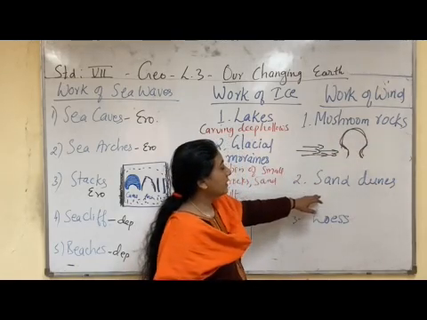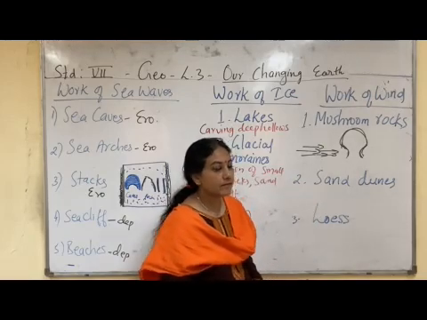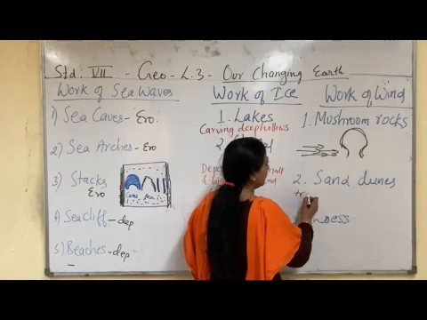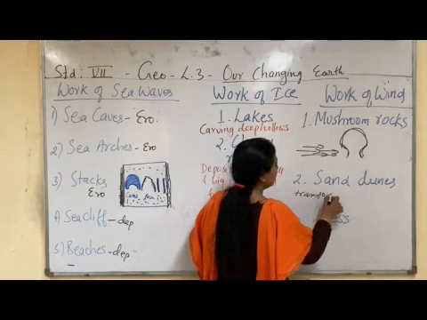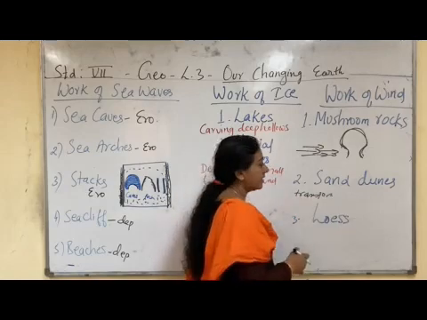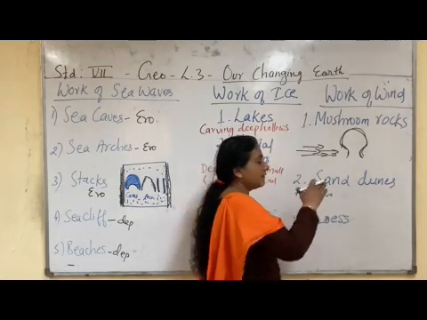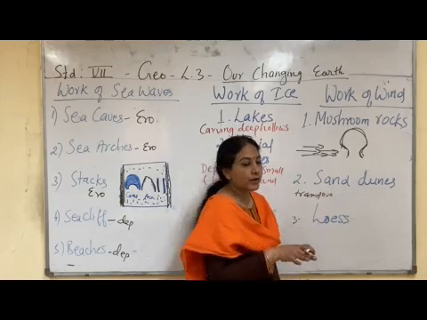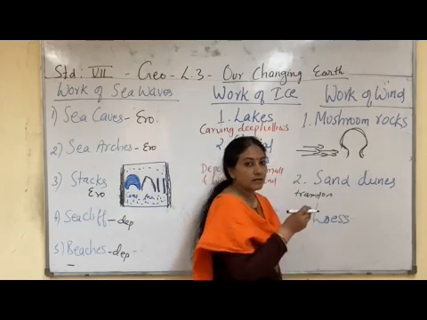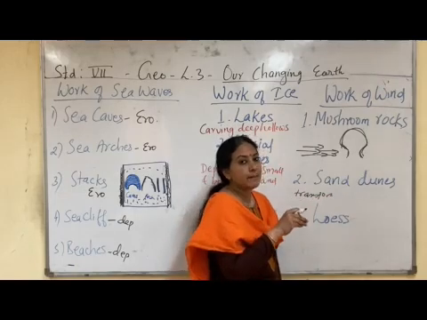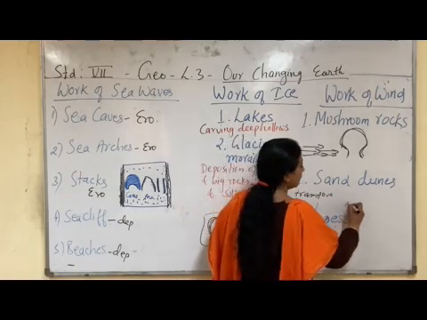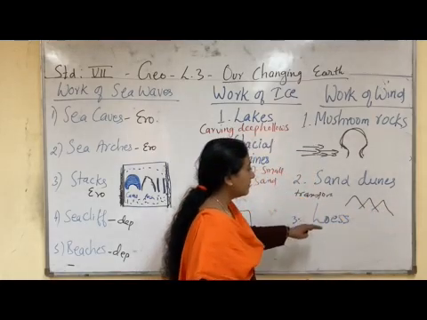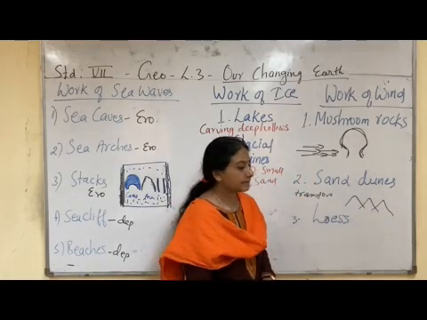Then the second work of wind is sand dune. Sand dune means when wind transports sand in the desert area, it is carried away through long distances, and when the wind stops blowing, all the sand particles are deposited at a place, and when the sand is deposited in a hill-like structure, this is called a sand dune.